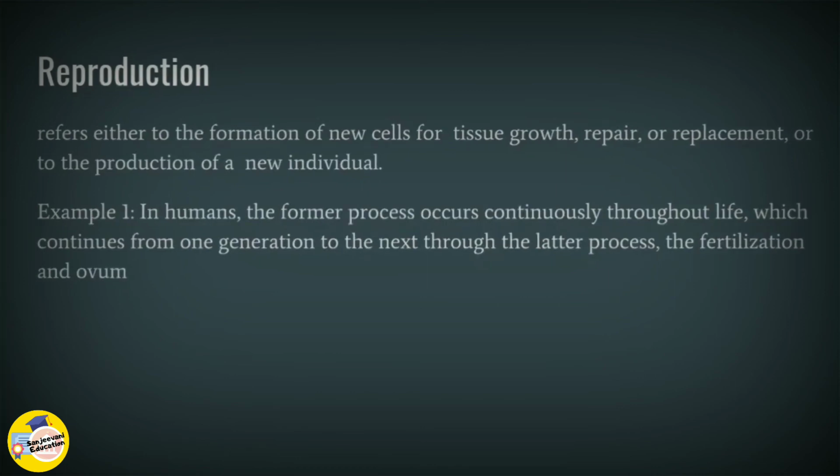Let's look at the example. In humans, the former process occurs continuously throughout life, which continues from one generation to the next through the latter process, the fertilization of the ovum.